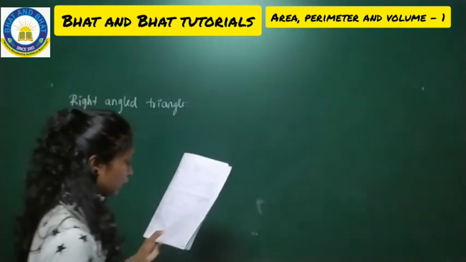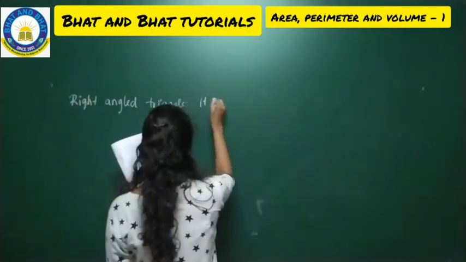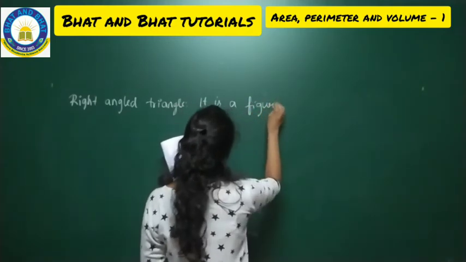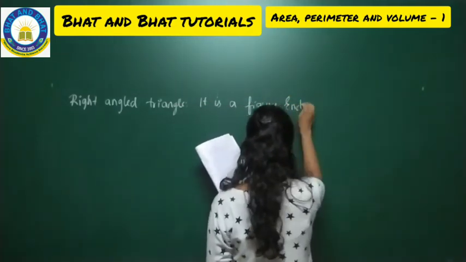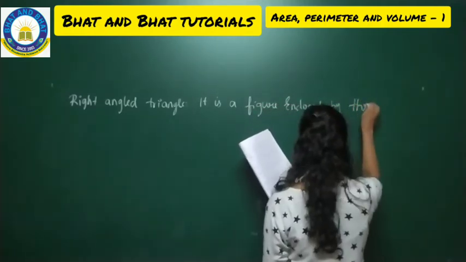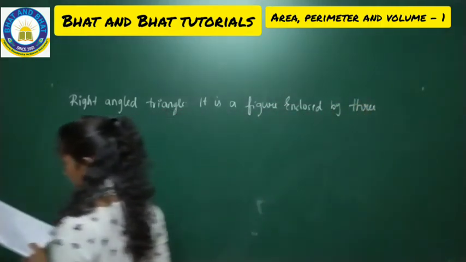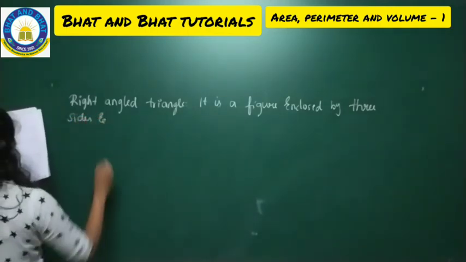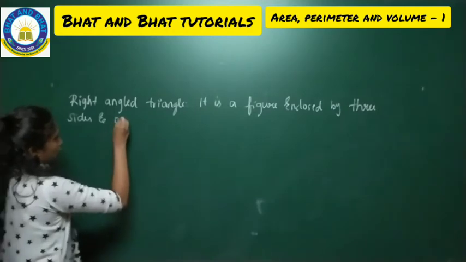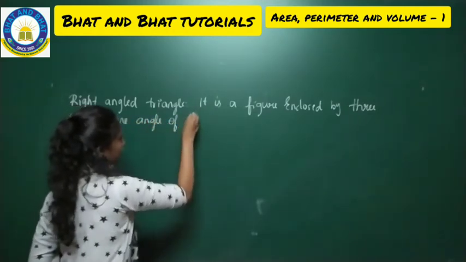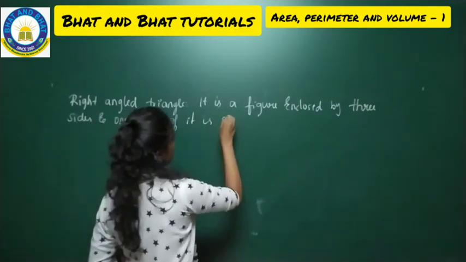So what is right angled triangle now? It is a figure enclosed by three sides and one angle of it is 90 degrees.